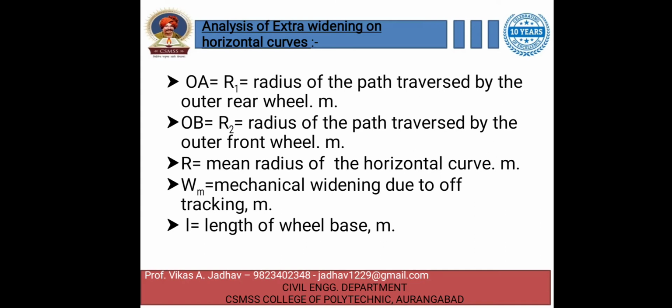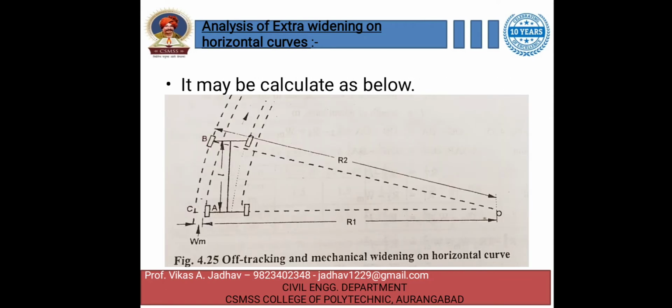OA is equal to R1, that is the radius of the path traversed by the outer rear wheels, in meter. Here you can see R1.